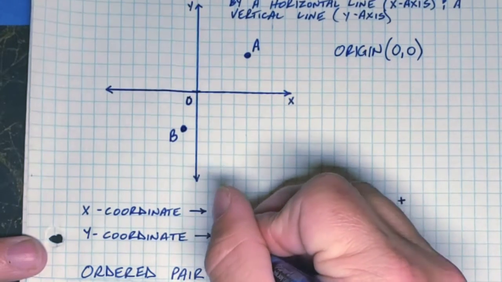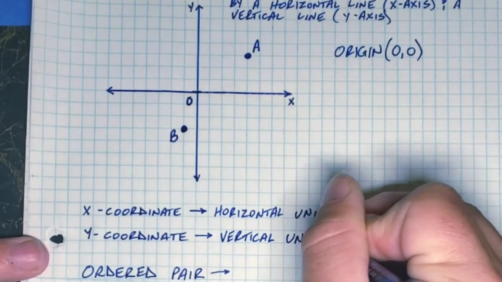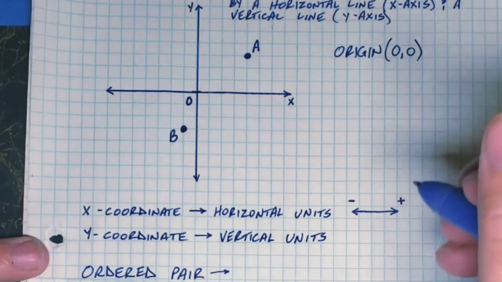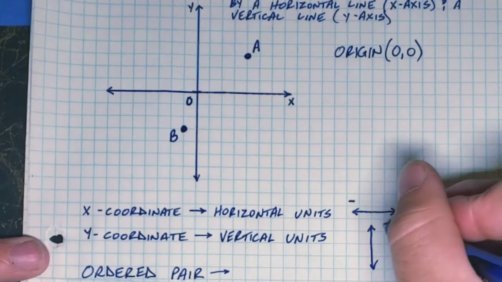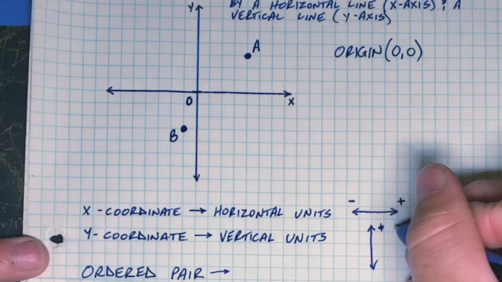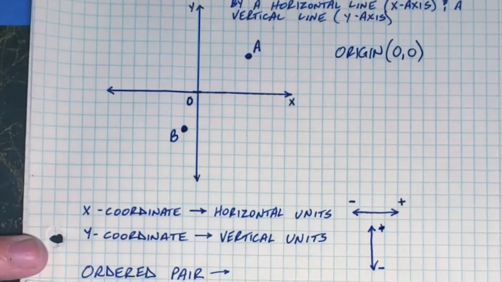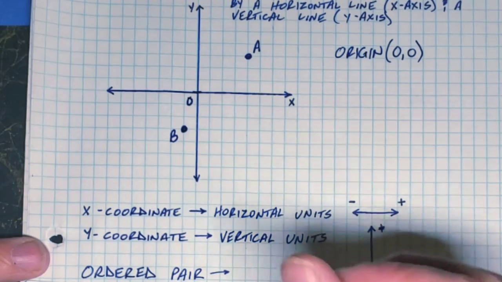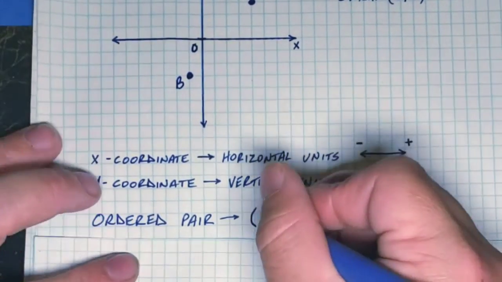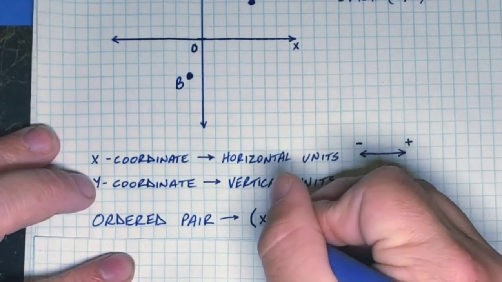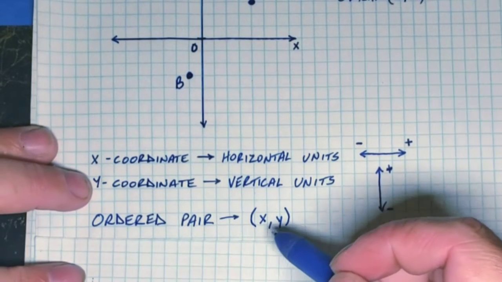The y coordinate is the number of vertical units a point is from the origin. Vertical is up and down. So if your y coordinate is positive, you're going up. If your y coordinate is negative, you're going down. These two coordinates together make an ordered pair, and they go in alphabetical order. First is the x coordinate. Second is the y coordinate. So the first number tells you how much to move left or right.